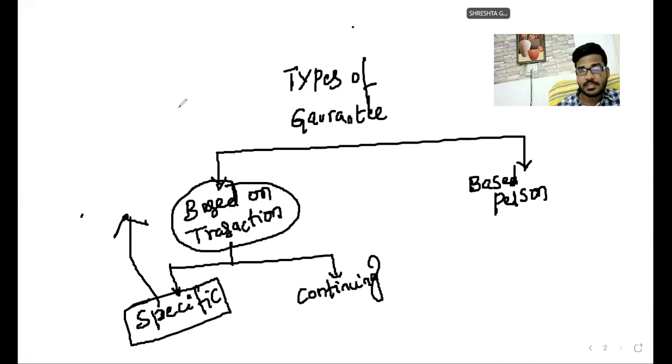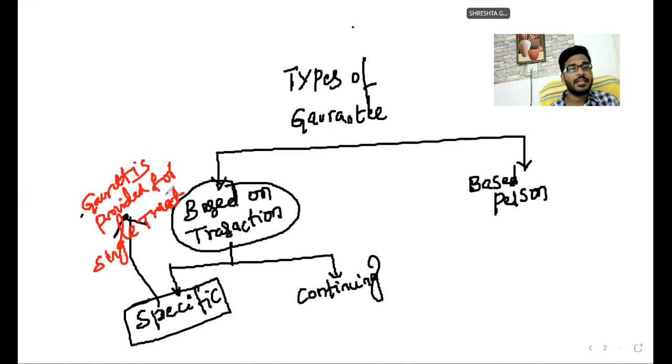Guarantee is given, guarantee is provided for a single transaction or for a specific transaction. So generally guarantee is given for a single transaction, for a specific transaction. Such type of guarantee is called as specific guarantee.